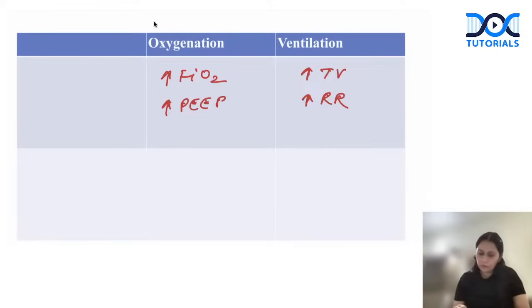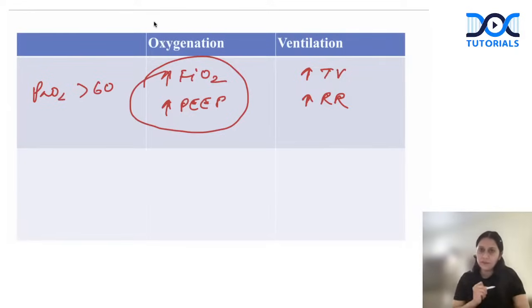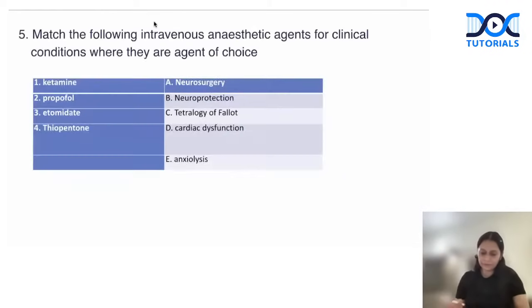So at what minimum FiO2 and minimum PEEP is oxygenation achieved. Target oxygenation is PaO2 above 60 mm of Hg, right? Target ventilation is PaCO2 below 45 mm of Hg. Okay. Next question.